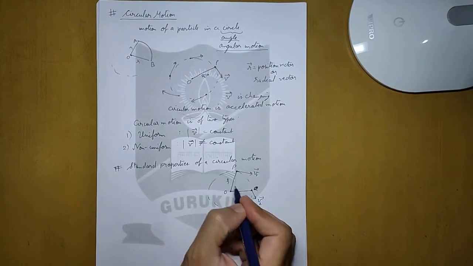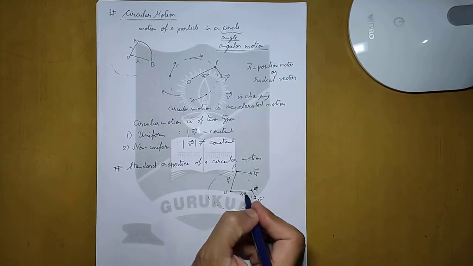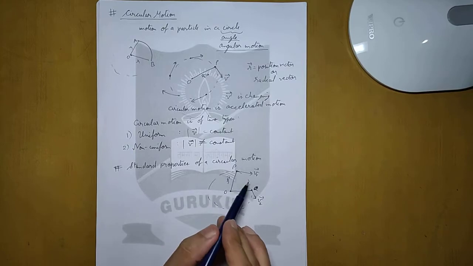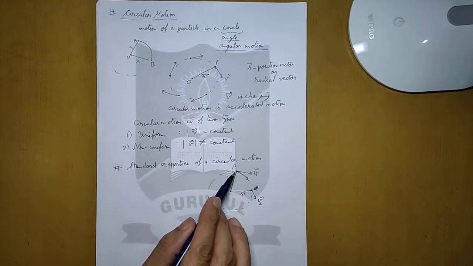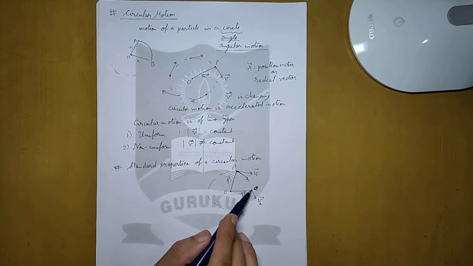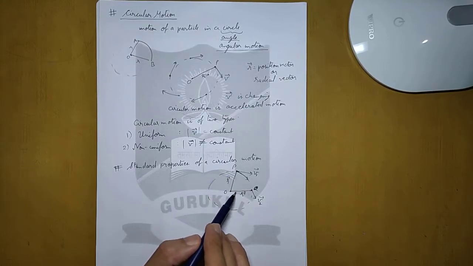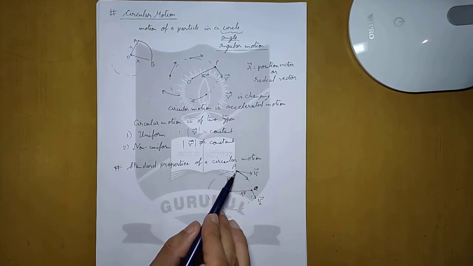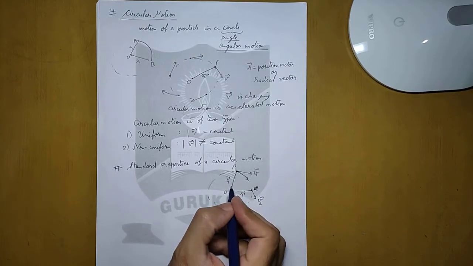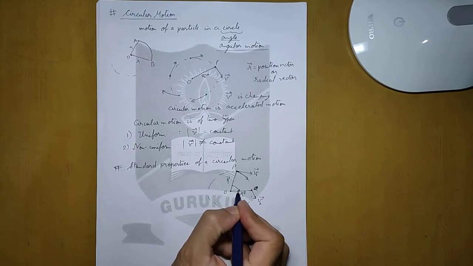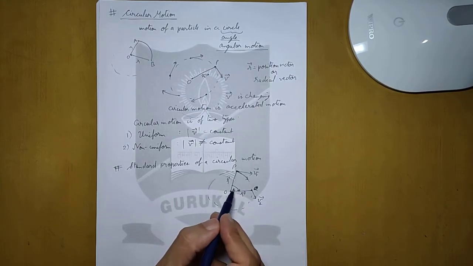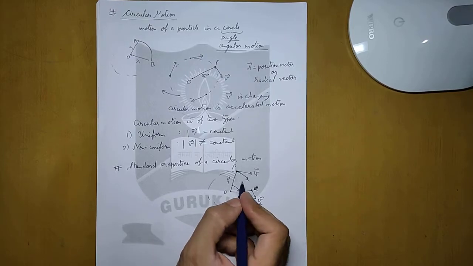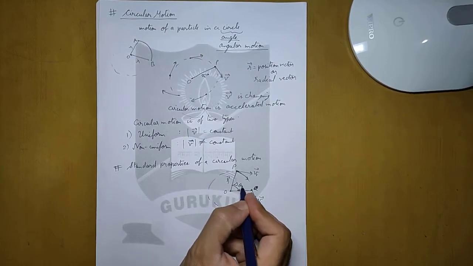Now, this is the radius vector. When the particle is moving from P to Q, it is going like this, then not only is it covering some linear distance, it is also covering some angular distance. As we can see, there will be an angle formed between points P and Q, and the direction of this angle is like this, from P to Q. If the body were moving from Q to P, then we would draw the angle like this. So let this angle be delta theta.